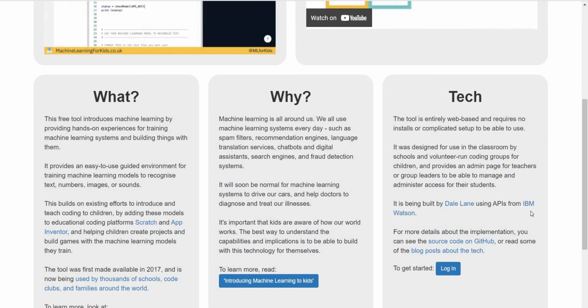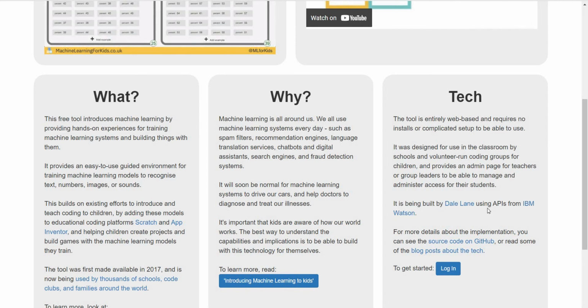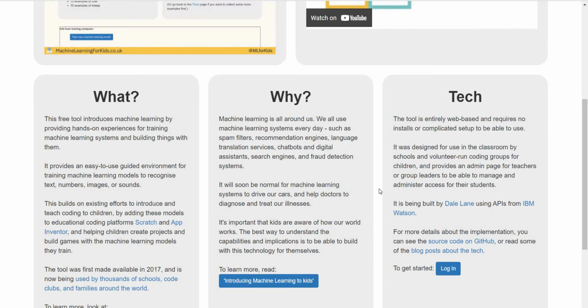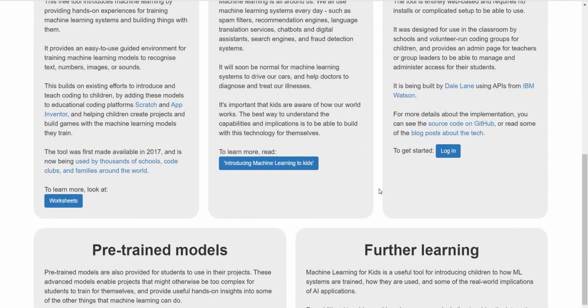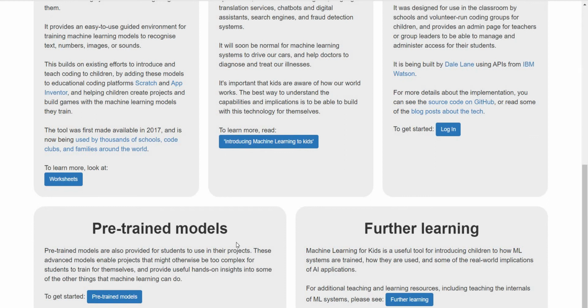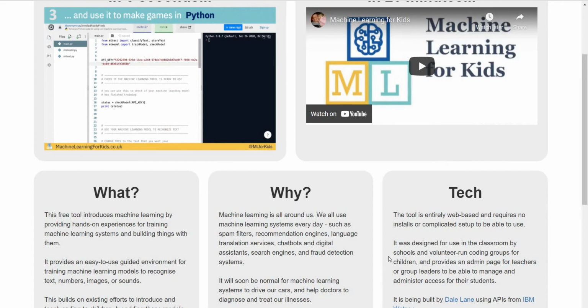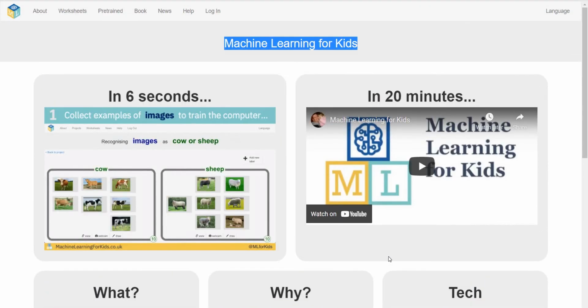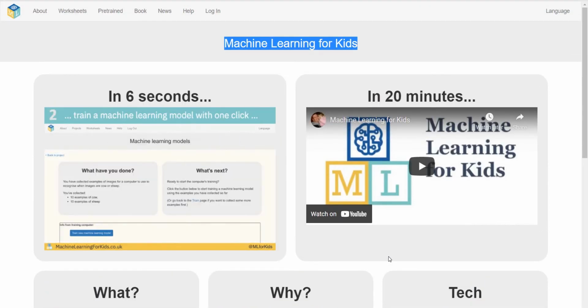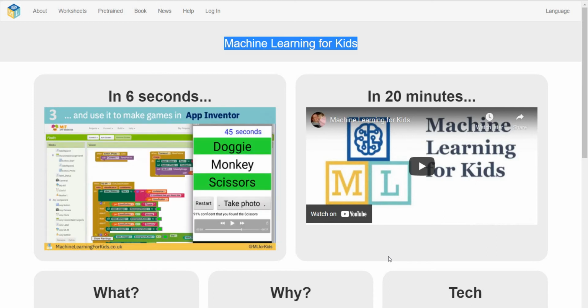They are saying that IBM Watson will help you learn about machine learning and many more things. The pre-trained models are already available, so you can use those models and the kids can learn machine learning as fun. That is the motto of this site, and this site is published from the UK.